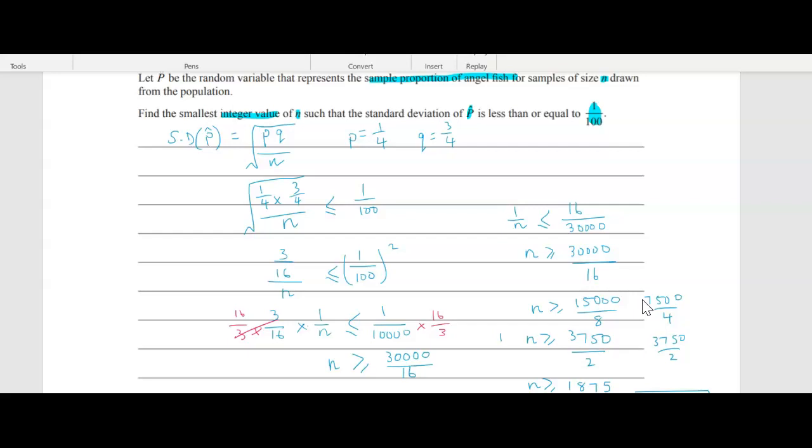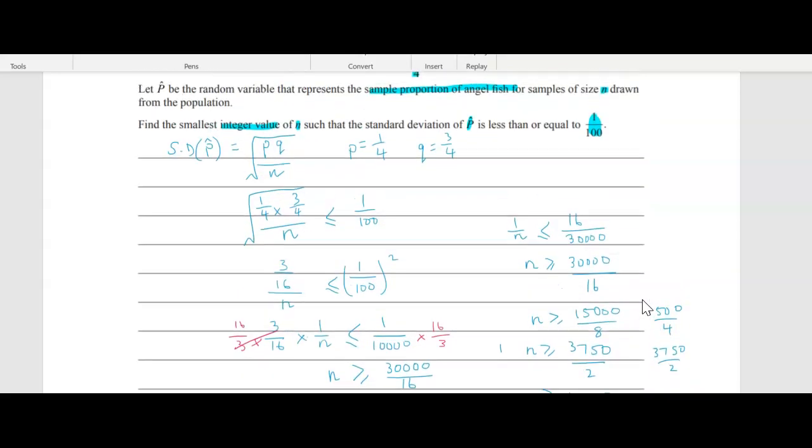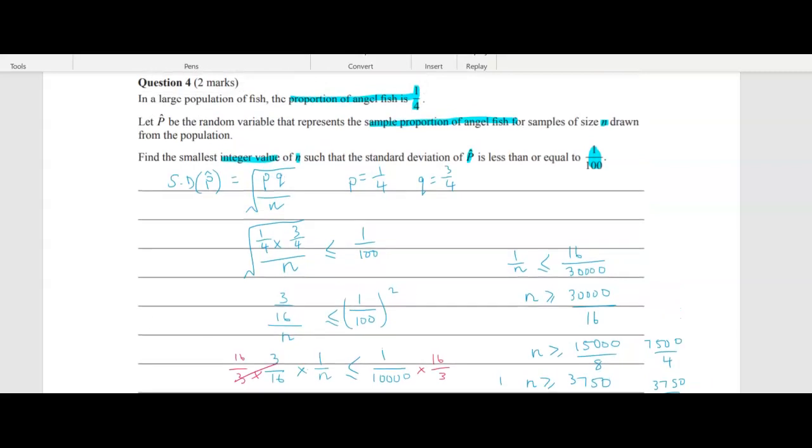So n is a bit hard to solve for because you're working with that 30,000 over 16, but just to simplify it, you can find the highest common factor. So you might say 16 does go into 30,000, or you can just keep halving them like I did, which sometimes I think is a lot easier to do. All right, so 1875. So quite a tricky question, that one.